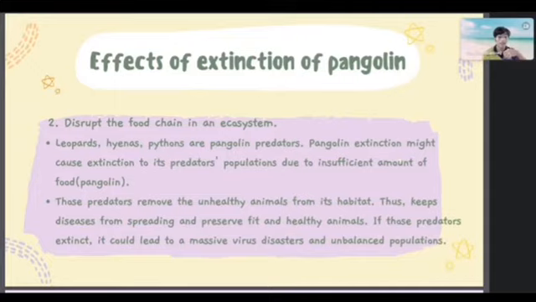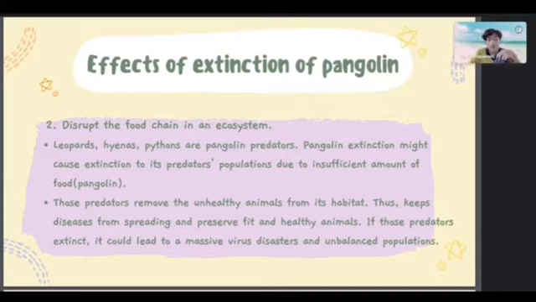And if pangolin go extinct, the population of the food that pangolin eat will grow drastically, and that will cause a huge upset to the ecosystem, which is a massively unbalanced population in an ecosystem. So what happens if those pangolin predators go extinct?